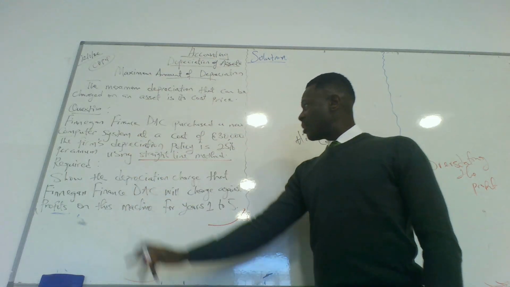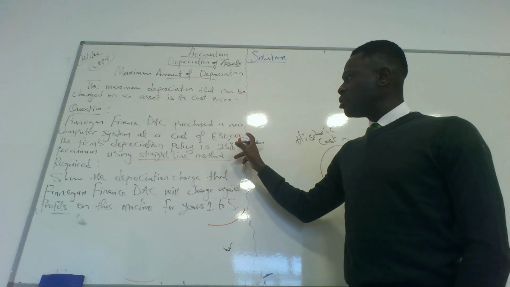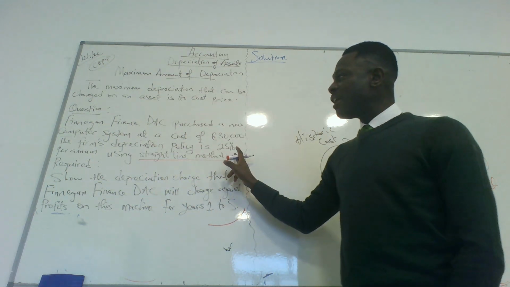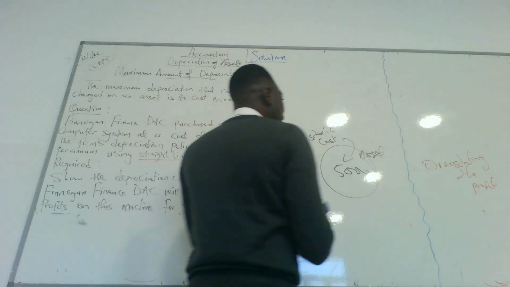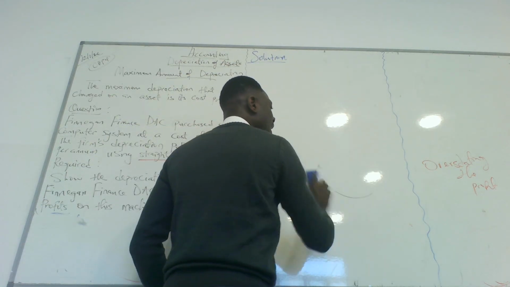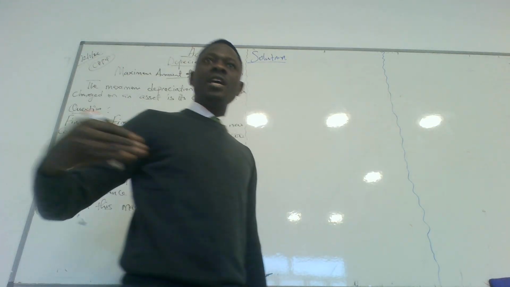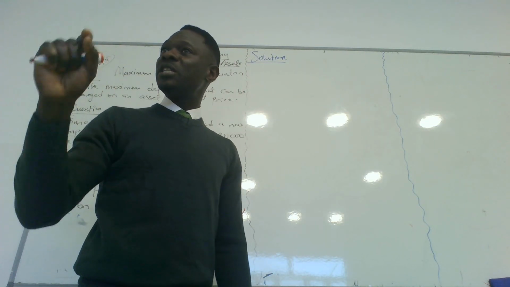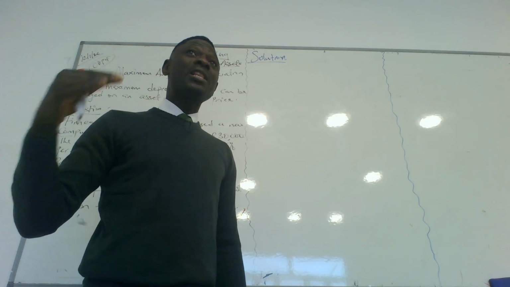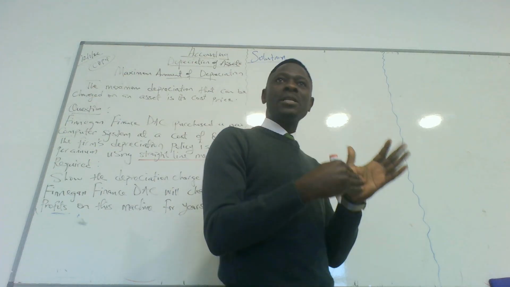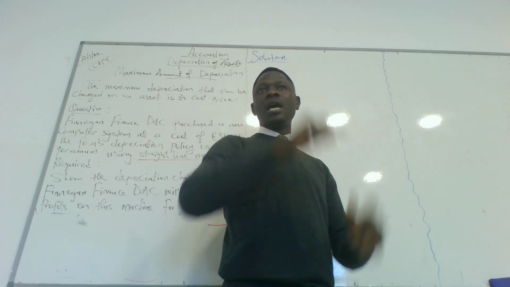Now we have a question. Financial Finance Agency purchased a new computer system at a cost of 30,000 euros. The firm's depreciation policy is 25% per annum using the straight line method. Remember, for the straight line method, the amount charged on depreciation will be constant all through the years. That is why it is called the straight line method. But for the reducing balance method, the amount charged will vary every year.